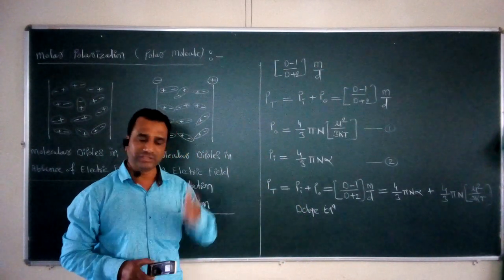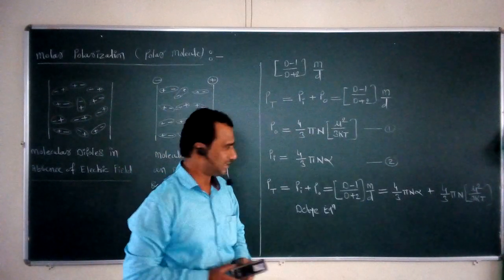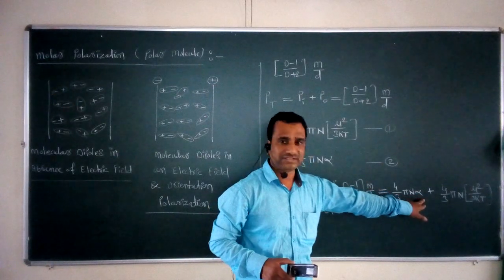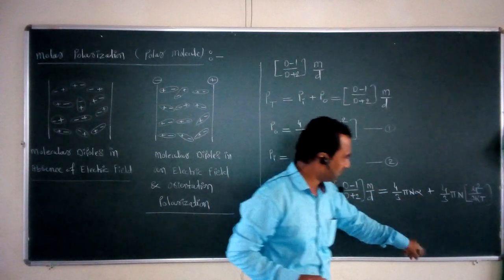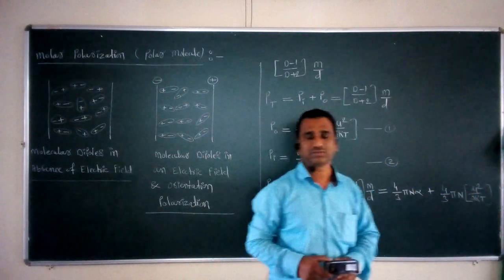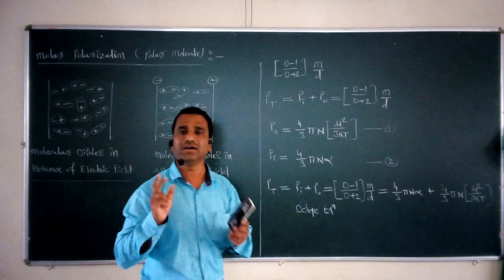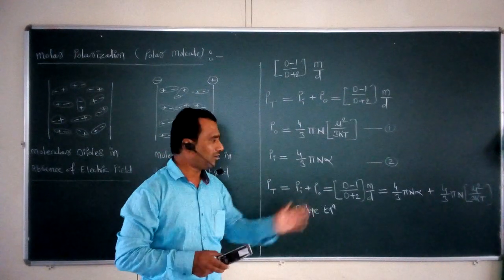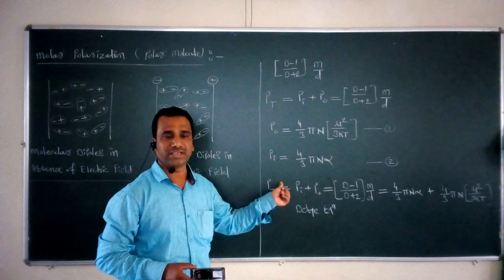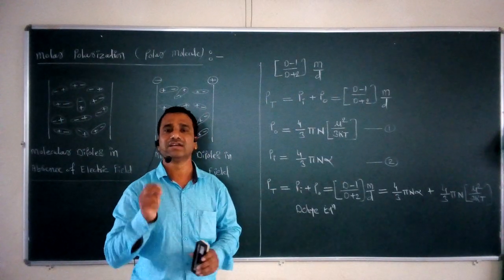Now in the given equation some constant terms are there. So what are those constant terms? N is constant, alpha is the deformability, the next term is mu, which is called the dipole moment, K is the Boltzmann constant, and T is the temperature in Kelvin. If we consider all these constant terms collectively, this complicated equation gets converted into a simplified form.